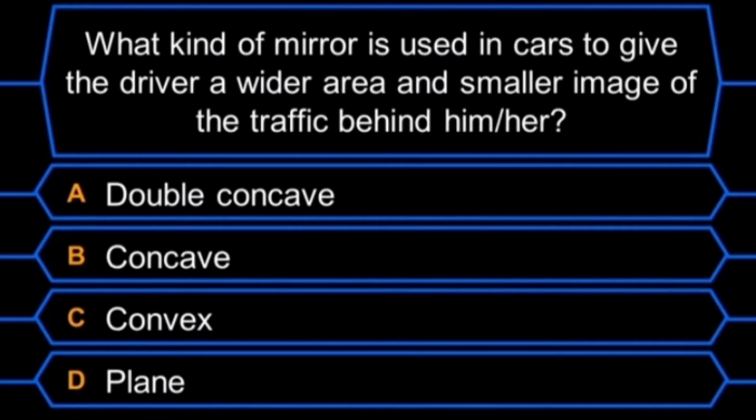What kind of mirror is used in cars to give the driver a wider area and smaller image of the traffic behind him or her? A. Double concave, B. Concave, C. Convex, D. Plane. The answer is letter C, convex.